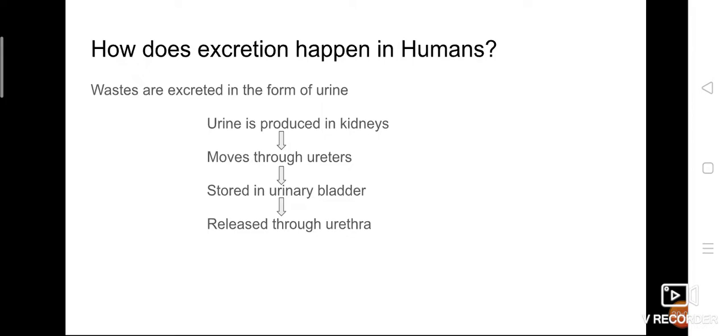The remaining blood components will travel back into the blood vessels and again travel to all parts of the body. Only the waste materials will be filtered by the kidneys. That waste product filtrate is nothing but the urine. The waste released from all cells of the body travels along with the blood and reaches the kidney. The kidney acts as a filter and filters only the waste products in the form of urine. The remaining things travel back again through the vessels.